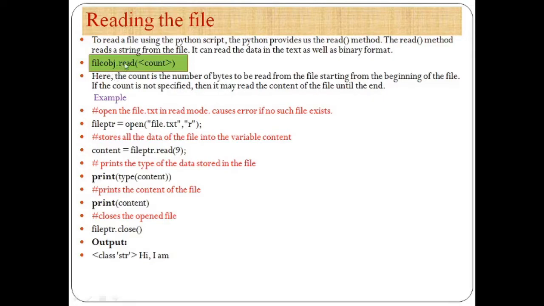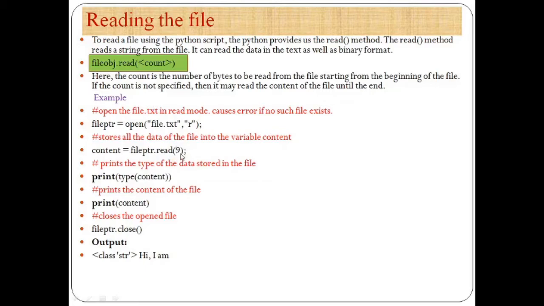File object dot read. Read is again a function, and here we can mention the count as a parameter for this read function. Here the count is the number of bytes to be read from the file starting from the beginning of the file. If the count is not specified, then it will read the content of the file until the end. That means this count part is an optional part.